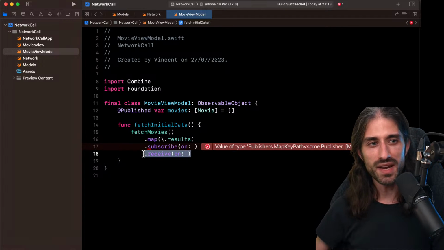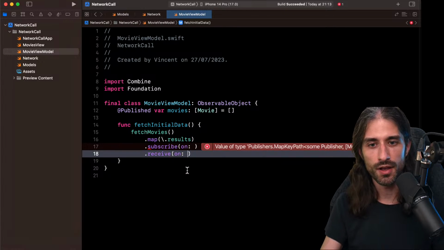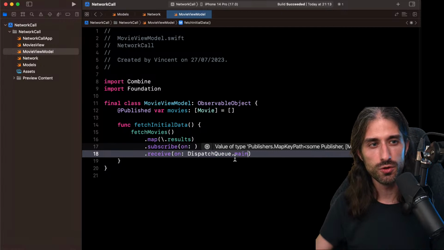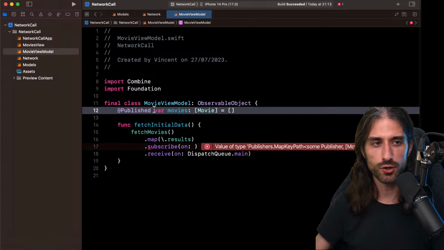Receive on will basically determine on which thread your sink code is executed. It's the code which receives the value and basically does side effects with them. So here we definitely want it to be the dispatch queue main, because you are not allowed to change the value of a published property from outside the main thread because it triggers the UI being updated.